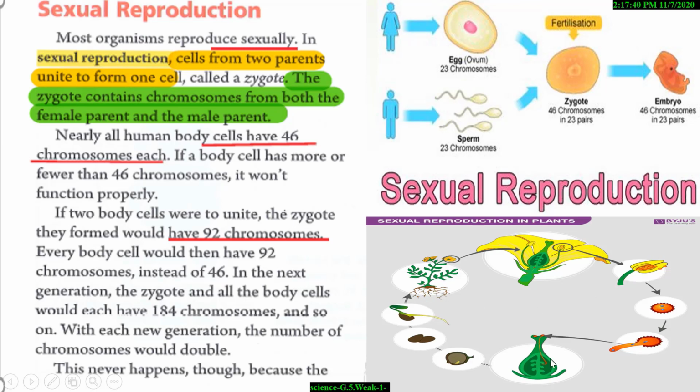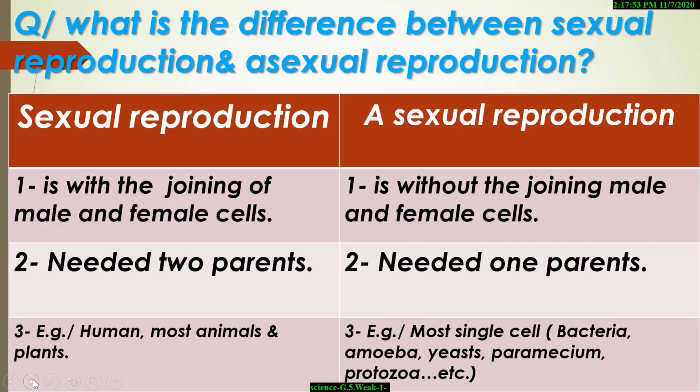In sexual reproduction in plants, pollen, which means seed, and egg join to produce offspring. What is the difference between sexual reproduction and asexual reproduction? All organisms reproduce, but have two ways to reproduce, sexual and asexual. Most single cells reproduce by asexual reproduction, but most animals and plants, and humans, reproduce by sexual reproduction.